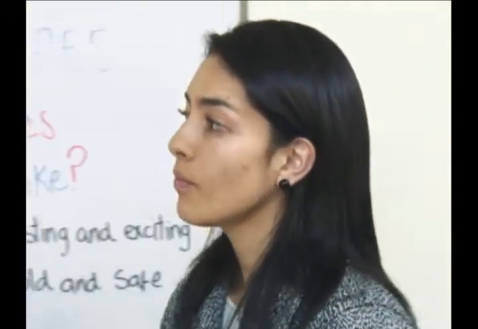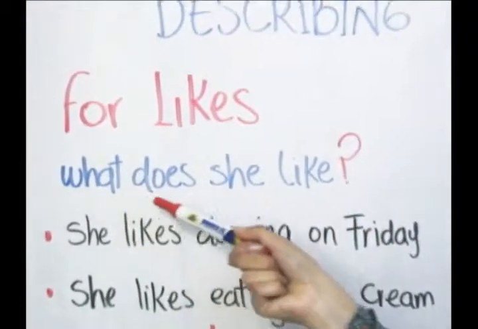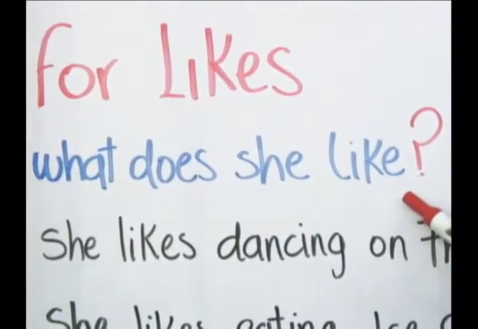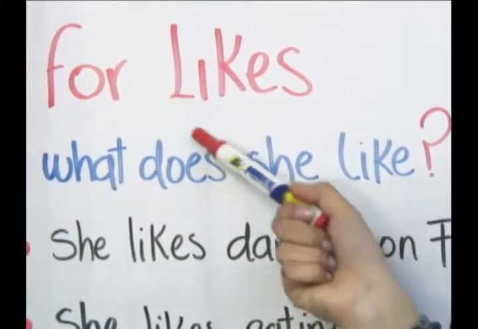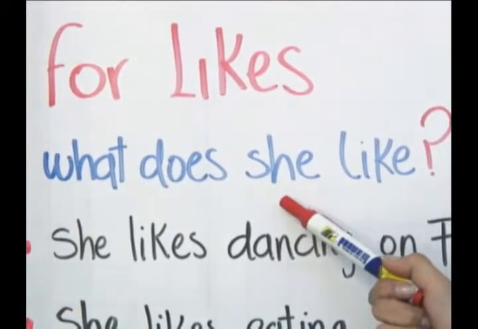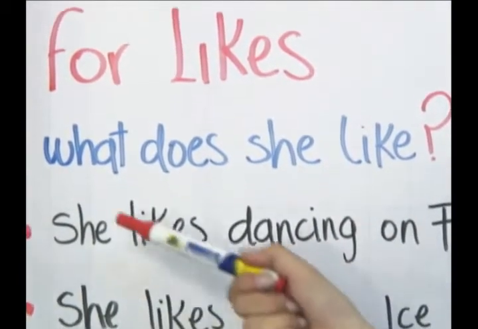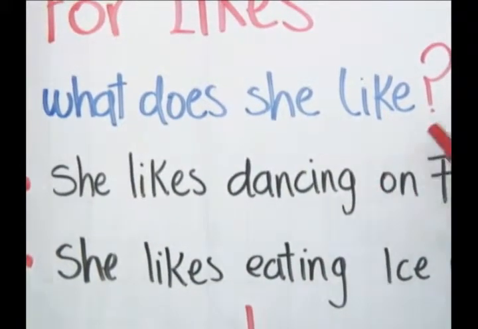Now let's describe people's likes. What does it mean? Preferences. Let's see the question. For likes, we use the question, what does she like? Remember, as I told you before, that you can replace the auxiliary verb does for do and change the personal pronoun. So, for example, you can say, what do you like? And it is really common.